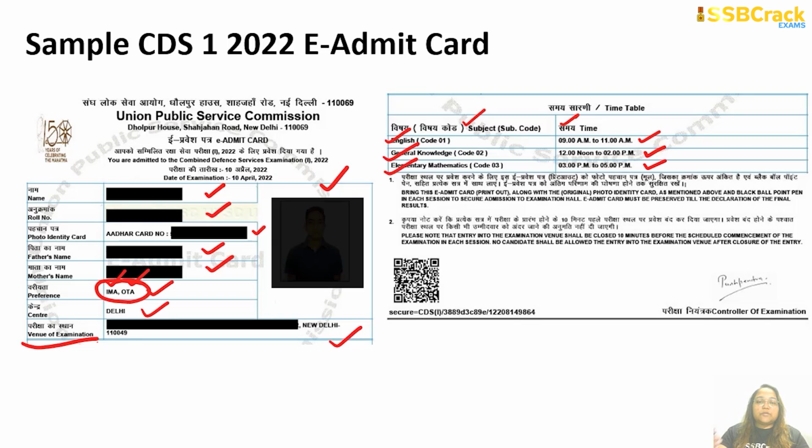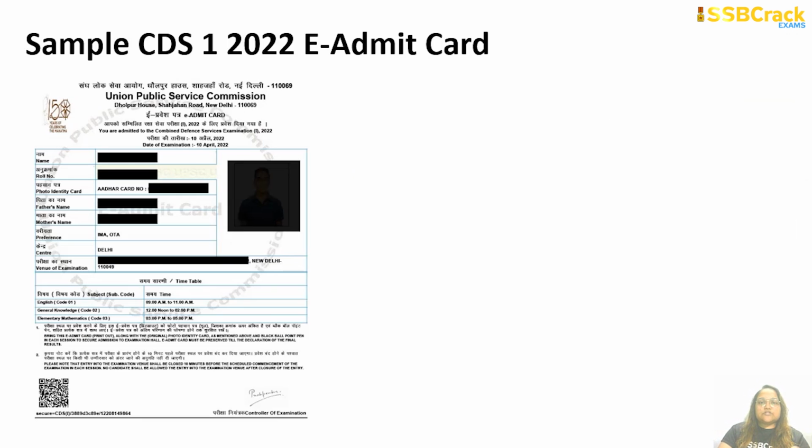So each and everything will be there in your e-admit card. So please read your e-admit card very carefully before appearing in the CDS 1 2022 examination. So here I will collectively show you how your e-admit card will look when you are downloading your admit card for the CDS 1 2022 exam. So this will be your complete e-admit card. Okay, you have to take a printout of this admit card before going to the examination hall. Okay, so now I will be describing certain instructions which have been given to you and which you have to mandatorily follow while you are taking your CDS 1 2022 examination.